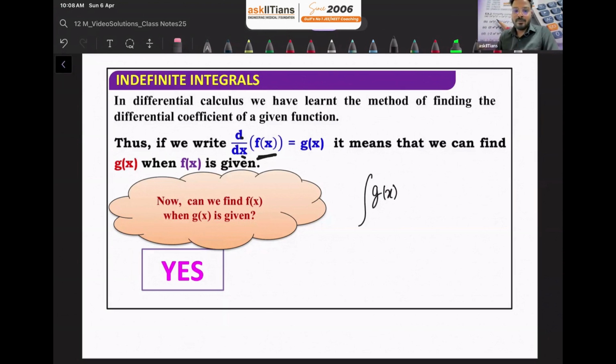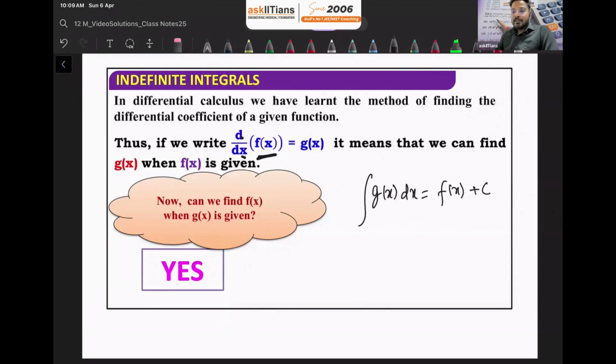Okay, we are going to integrate g of x, and with respect to what? With respect to dx. Okay, g of x with respect to dx will be equal to what? It will be equal to f of x, and then some constant we will write here.